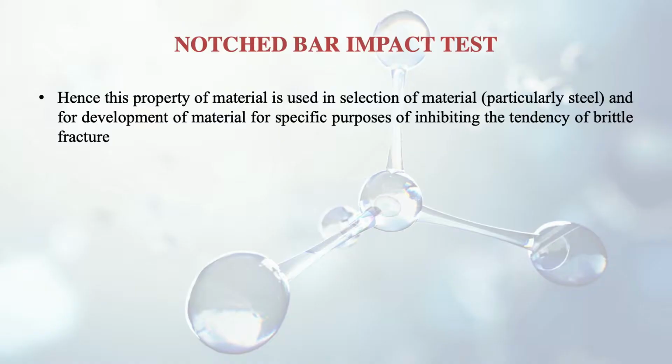So as I discussed earlier, if we want to know about the failure of a material under different service conditions, the best test in that case is this notch test. Hence this property of material is used in selection of material and for development of material for specific purposes of inhibiting the tendency of brittle fracture. So whenever we want to know about the brittle fracture tendency of any material, we have to resort to this impact toughness test, and particularly in case of steel.